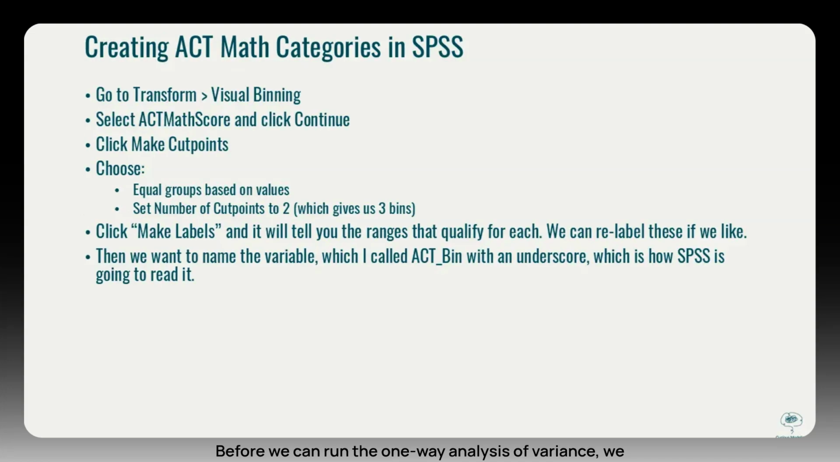Before we can run the one-way analysis of variance, we need to convert the ACT math score into a categorical variable with 3 levels: low, medium, and high. Here's how to do that in SPSS.